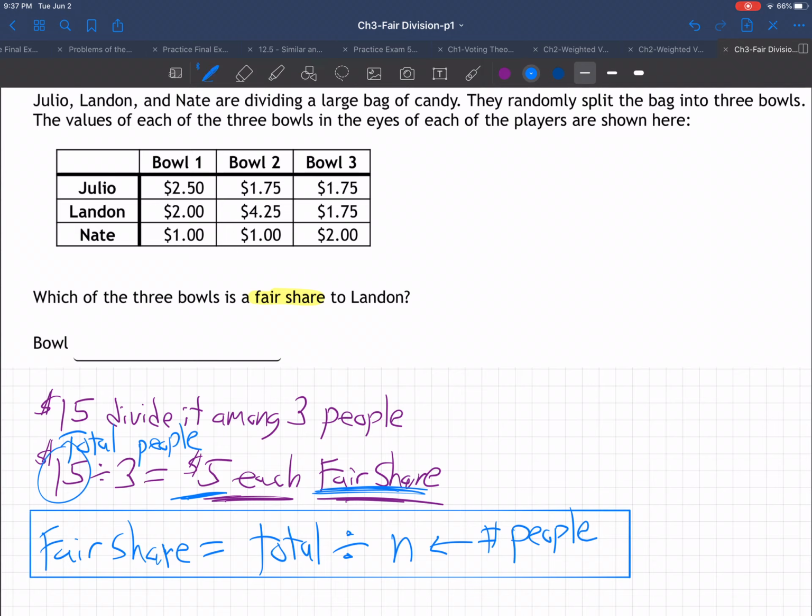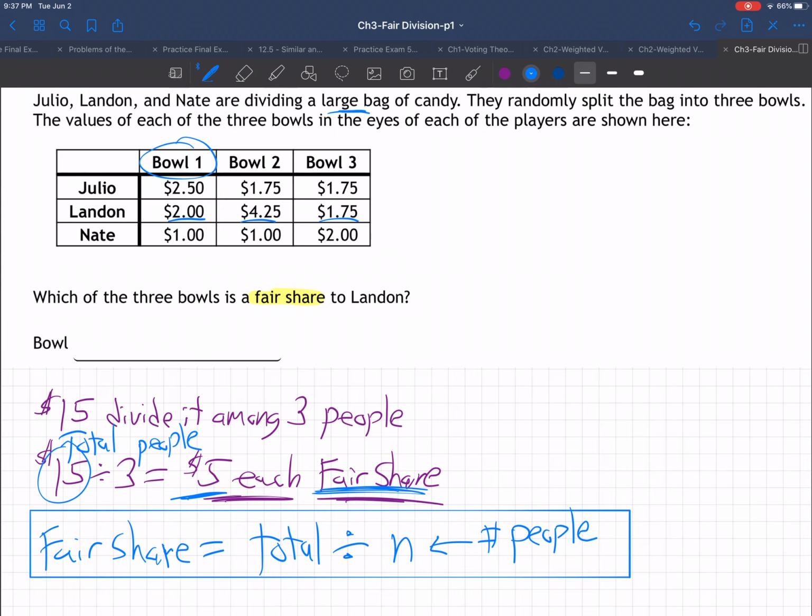It's common sense. So now, if we're going to figure this out, let's do it for Landon. You might wonder why these numbers are different. Well, it's because different people have different value systems. See, that's the trick in this chapter. Fair share is going to be different for each person. If it's just straight money, that's pretty easy, but this is candy. Some people like chocolate candies. Some people like other kinds of candies. Different people have different values.